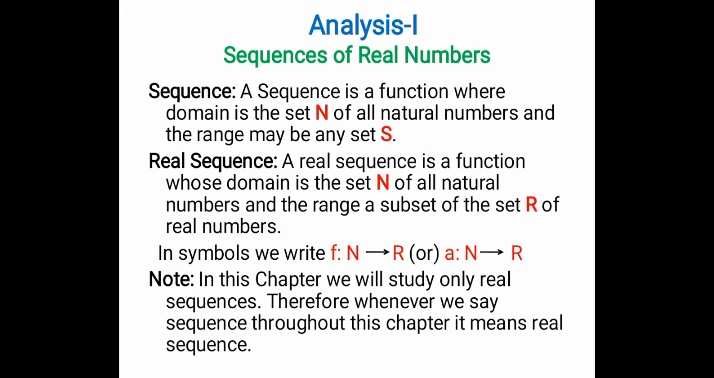So codomain is the entire real number set and range can be the entire set or a subset of real numbers. So when your range is your real numbers or a subset of real numbers, then we say it is a real sequence. Okay. So in symbols we write f from N to R or a from N to R. So this is a function from natural numbers to real numbers.